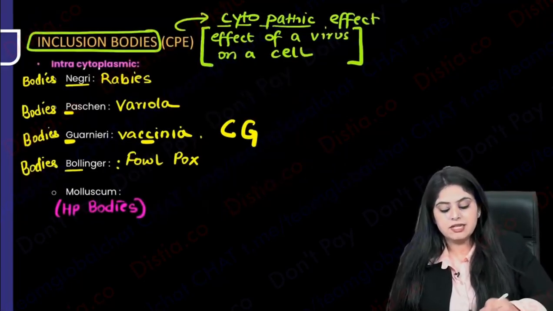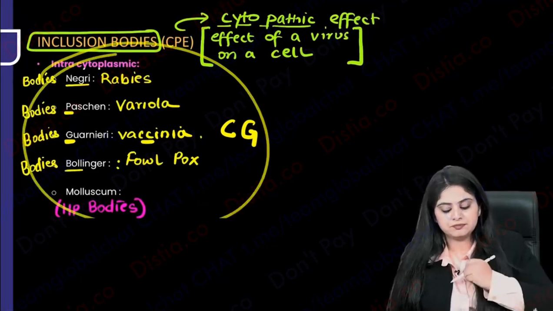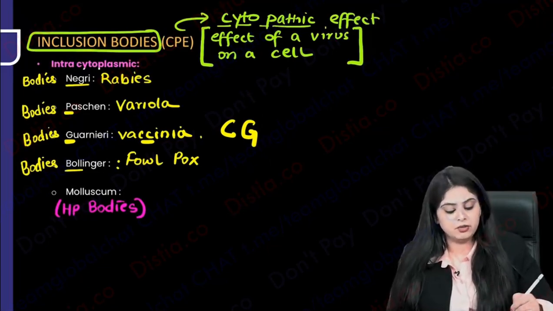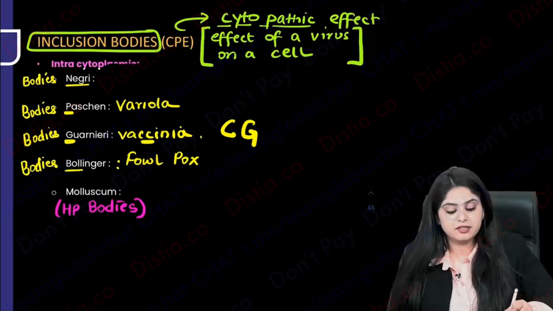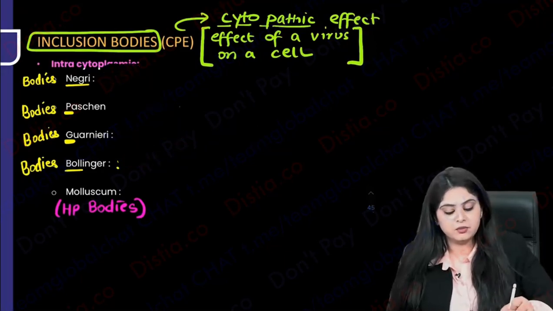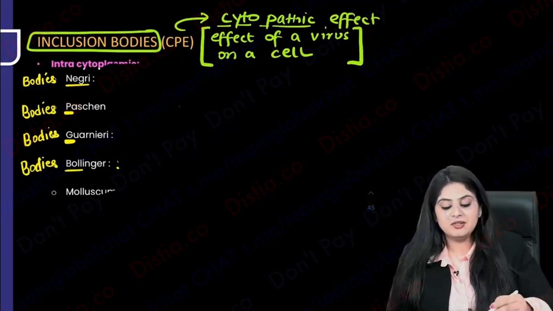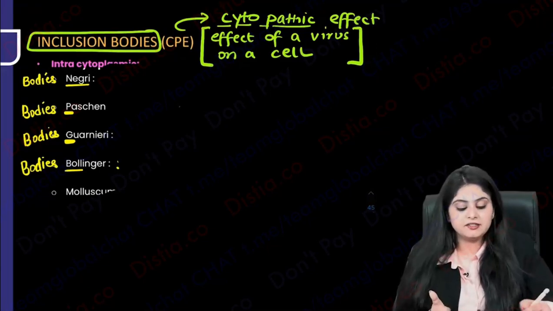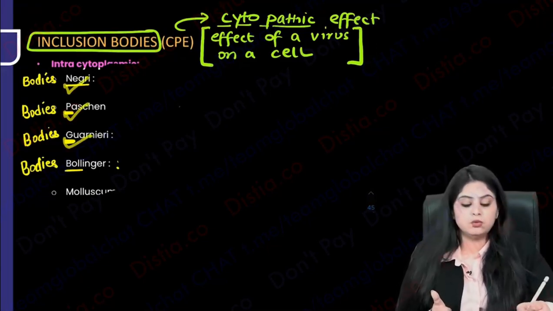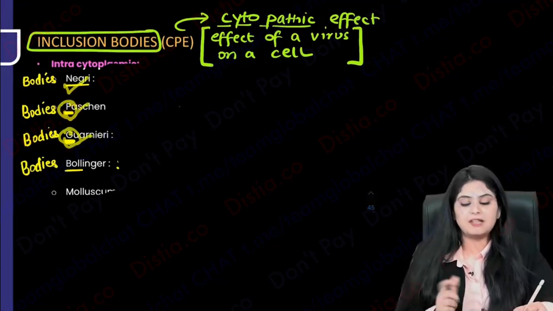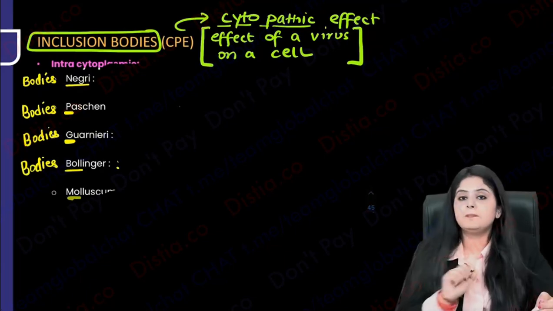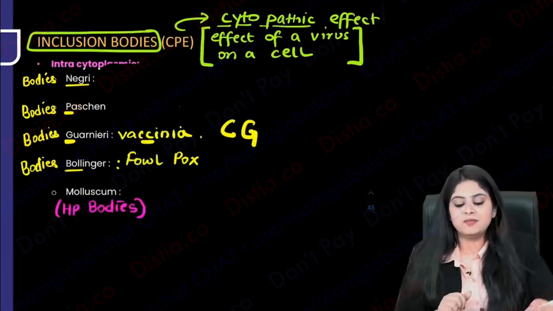All of these were in the cytoplasm. So repeating, Negri bodies for rabies. Let's try and hide it and let's see if we are able to understand this. If I hide all these, let's see if you are able to answer it now. Where do you see the Negri bodies? Negri bodies are seen in rabies. Okay. Next, Pastern bodies and Guarneri. The Guarneri mein vaccinia and Pastern becomes variola. Bollinger, ball, foul pox. Molluscum, obviously molluscum contagiosum, HP bodies.